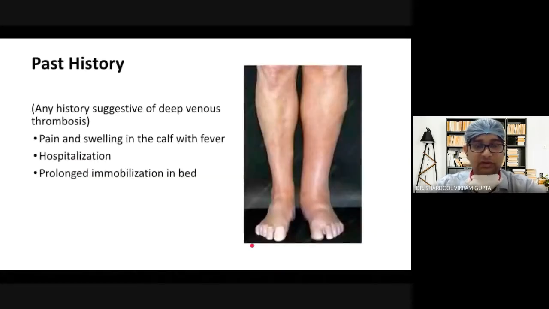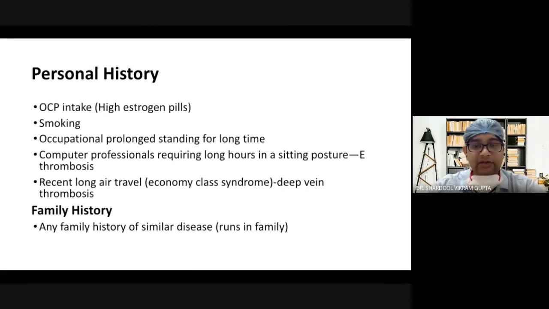So now coming to other inquiry about past history, you must inquire about any history suggestive of deep vein thrombosis, which will be pain and swelling in the calf region with fever, and any history of hospitalization or prolonged immobilization in bed. In personal history, you must inquire about the intake of any high-estrogen OCP pills, history of smoking, and occupation involving prolonged standing for a long time, which is usually seen in teachers and surgeons. So they are more prone to varicose veins.